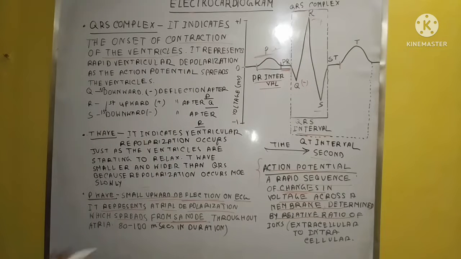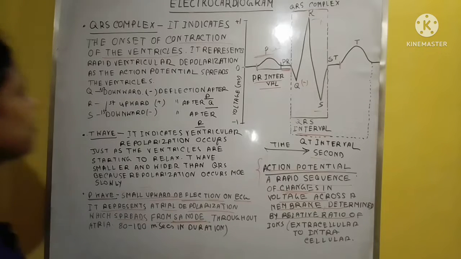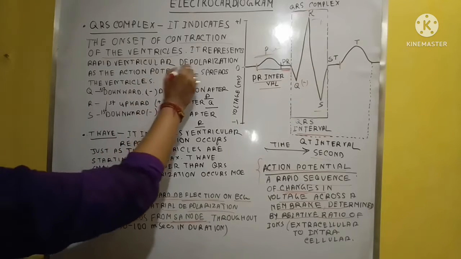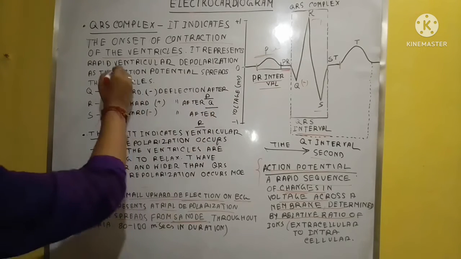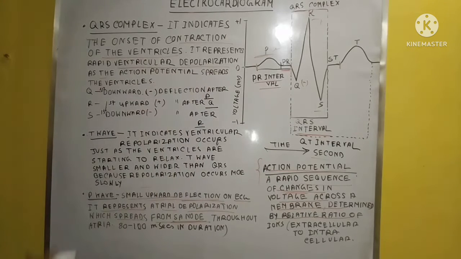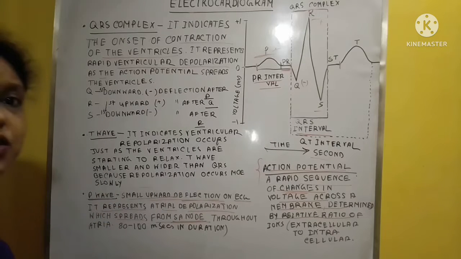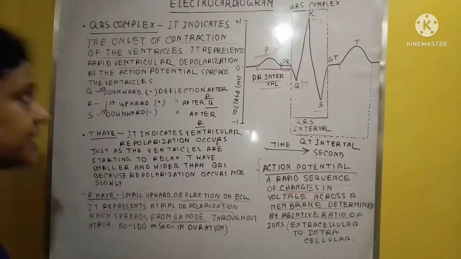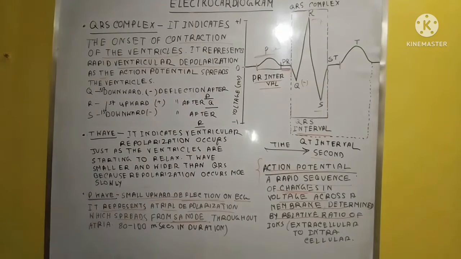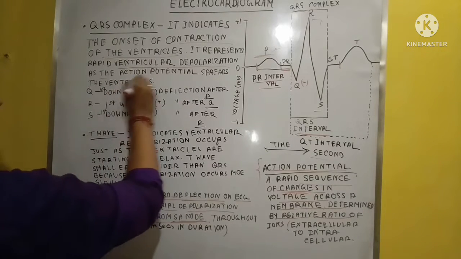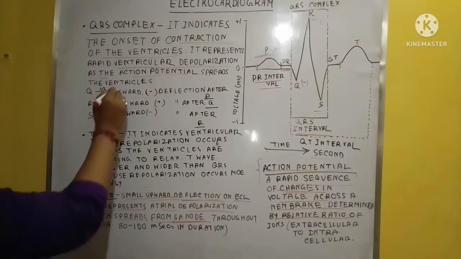What is the P? P is the atrial depolarization. But here, whose depolarization? Ventricular depolarization. P is the depolarization of the atrium, and QRS is the ventricular depolarization state.